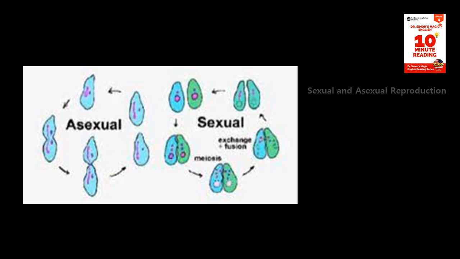Both sexual and asexual reproduction have their advantages and disadvantages. Sexual reproduction allows for genetic variation, which can help organisms adapt to changing environments. Asexual reproduction allows for fast and efficient reproduction, but it can also lead to a lack of genetic diversity.